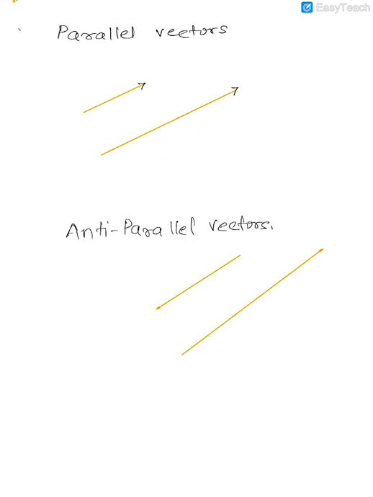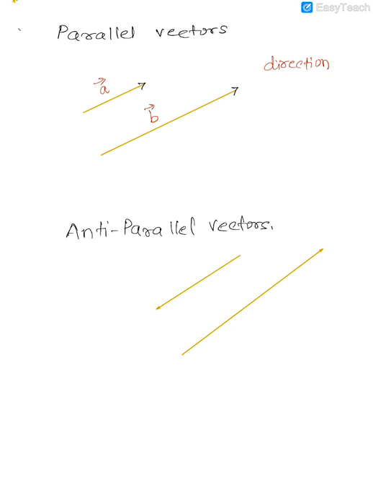Now when do we call vectors parallel? Look at these two vectors. Let us call them vector A and vector B. These two vectors have the same angle or the same direction, but the magnitudes are not the same. So we would say that these two vectors are parallel.